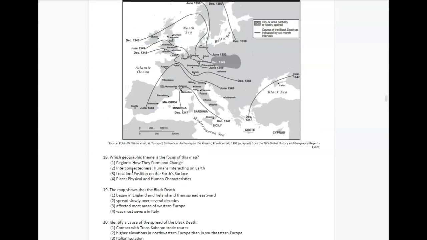Which geographic theme is the focus of this map? 1, regions, how they form and change. 2, interconnectedness, humans interacting on Earth. 3, location, position of the Earth's surface. Or 4, place, physical and human characteristics.